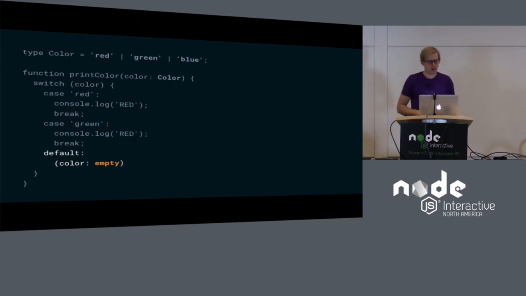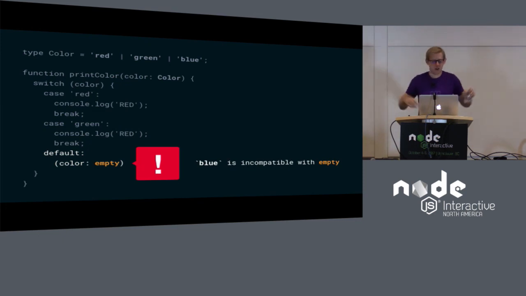Flow has a special type called empty. Empty doesn't satisfy any types. It's impossible. And TypeScript has an equivalent type called never. It looks almost exactly the same. No type satisfies empty, so we can add it as a guard. Here we're saying that in the default case, the type should be empty, so no valid type should ever hit this branch. And when we add this code, voila, we get the error message that we want. It's not entirely equivalent to something you would see in Elm or Rust, because it won't alert you to the fact that you have unused branches or things like that. But it's still incredibly useful to structure your code this way.